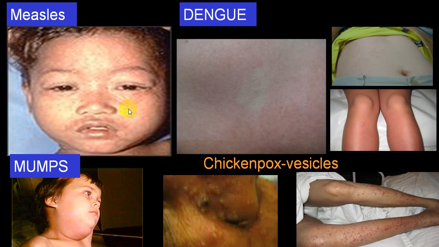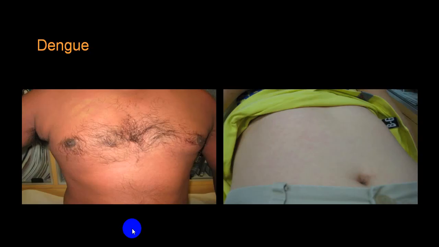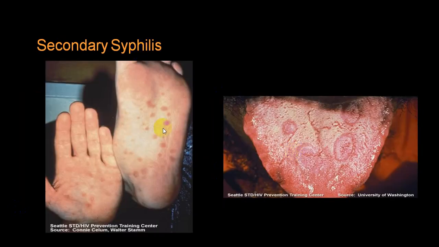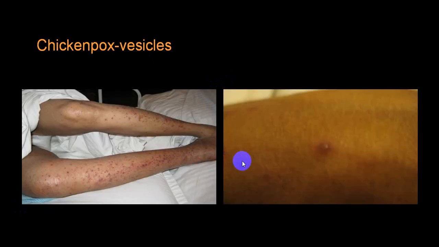This is the typical rash in measles. This is in dengue. You can see this is typical in dengue. This is in chickenpox. You get vesicles. In mumps, you get a rash and you get parotitis. This is typical in dengue. Typical rash in dengue. You can see this rash. This is in secondary syphilis, the secondary stage of syphilis. This is over the tongue. This is over the palm and sole. This is chickenpox vesicles, classical vesicles in chickenpox.